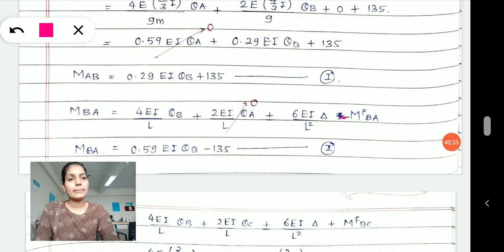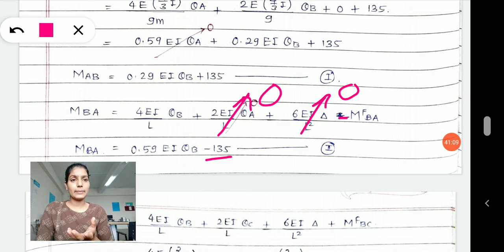This became minus 135, theta A cancelled to 0, 6 EI delta by L square is also going to cancel to 0 because no translation occurs in my beam.